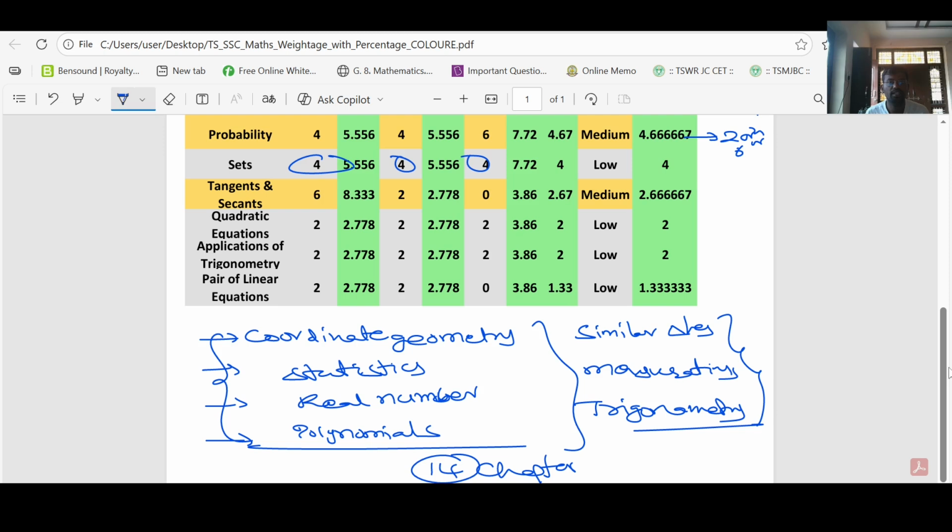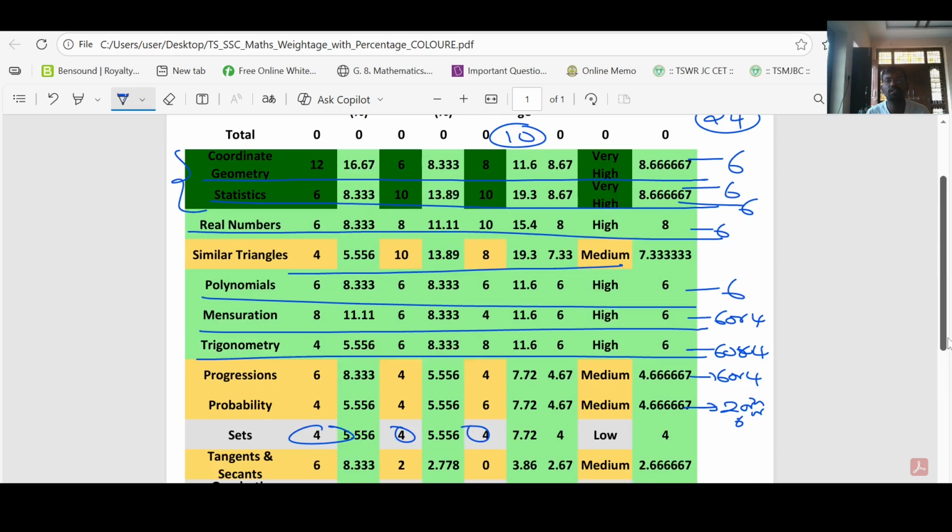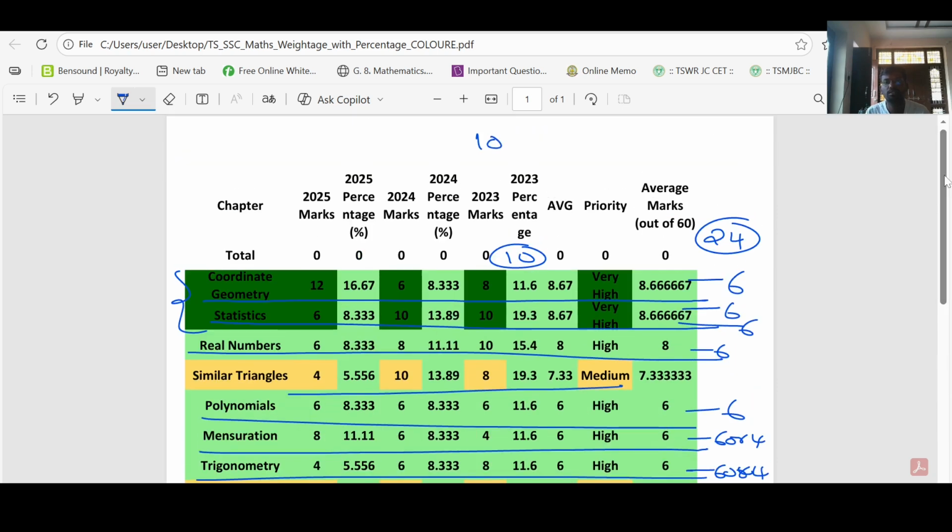You have to concentrate more on these 7 chapters. And after completion of these 7 chapters' practice sessions, you can go for the rest of the 7 chapters. If you want 80 by 80 marks, you have to practice all the questions from all the chapters.